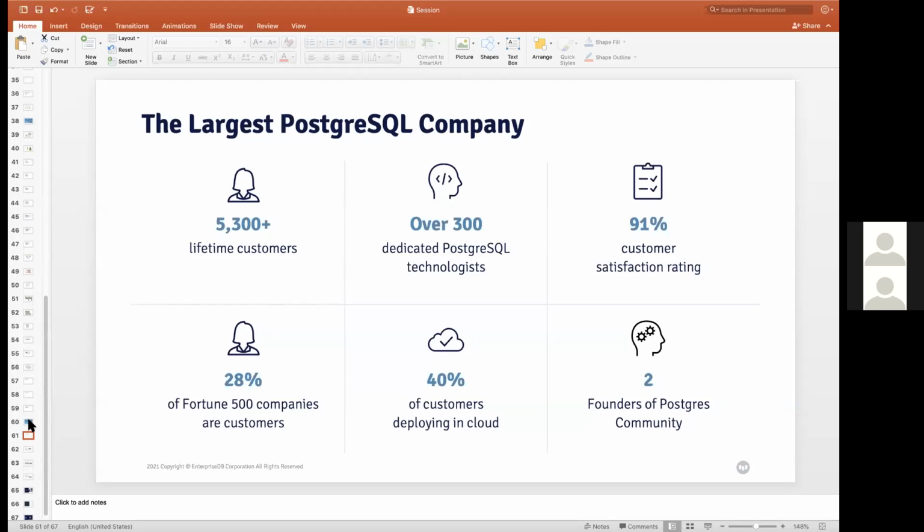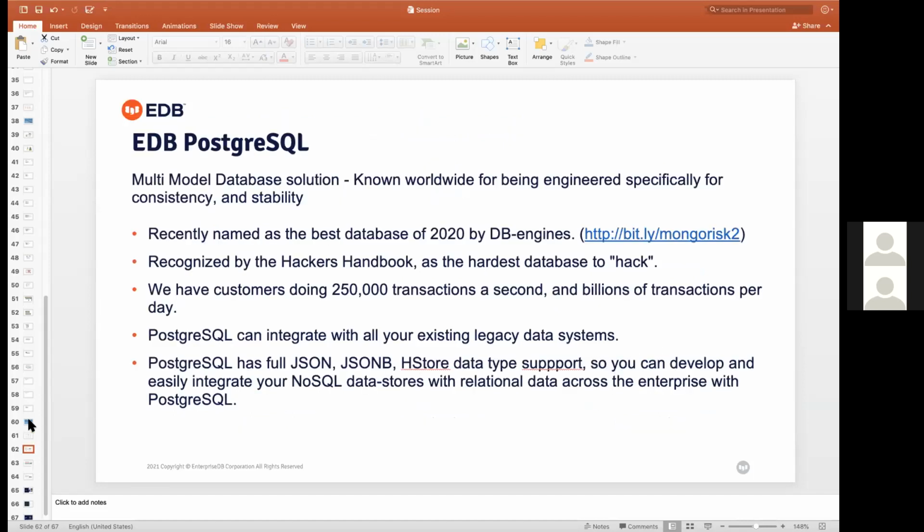EDB is the largest PostgreSQL company, and we have more than 5,000 customers. Over 308 expert technologists are there, and around 28% of Fortune 500 companies have adopted EDB Postgres. EDB Postgres multi-model database solutions are known worldwide for being engineered specifically for consistency and stability.